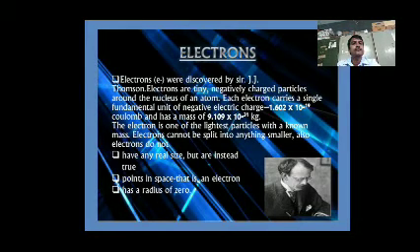Also, electrons do not have any field size but are instead true points in space, that is, an electron has a radius of 0.